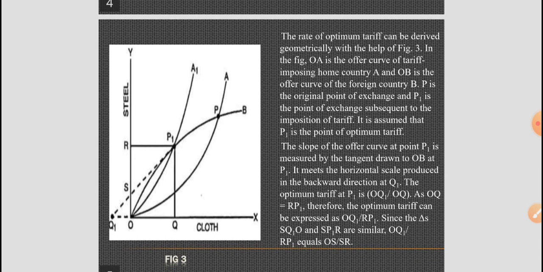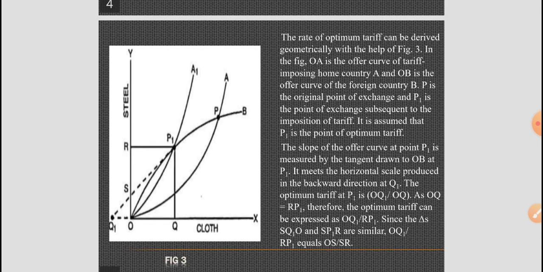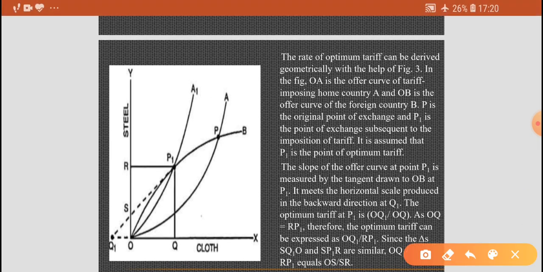In the figure, OA is the offer curve of the tariff imposing home country and OB is the offer curve of the foreign country B. P is the original point of exchange, and P1 is the point of exchange subsequent to the imposition of tariff.